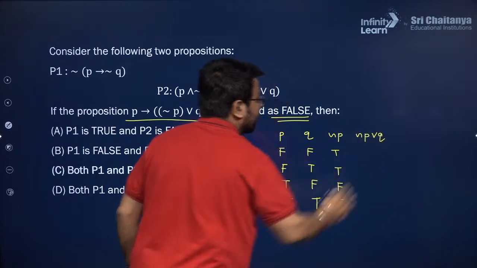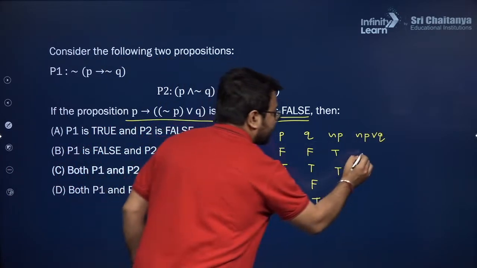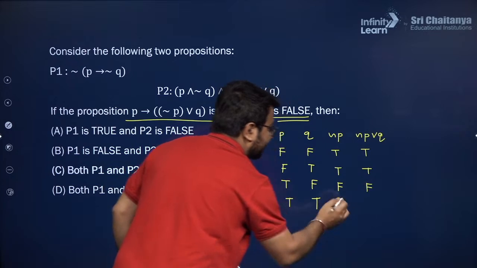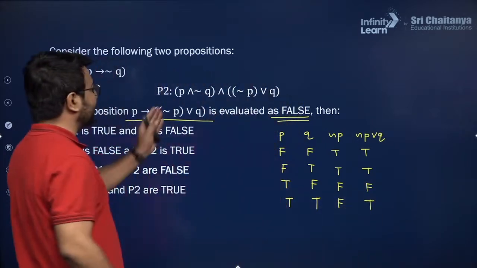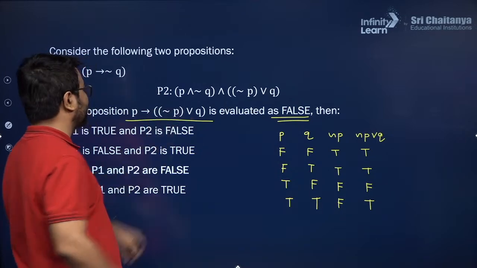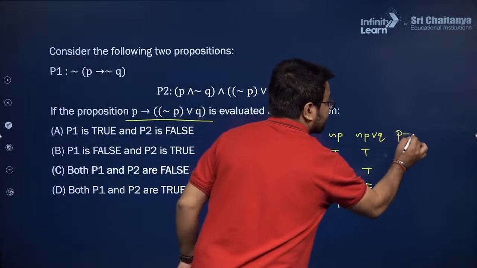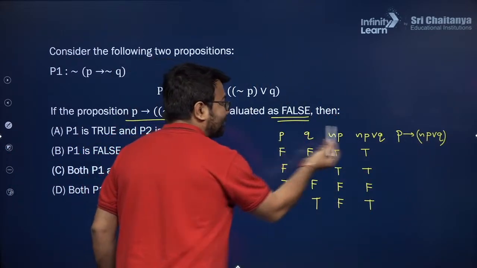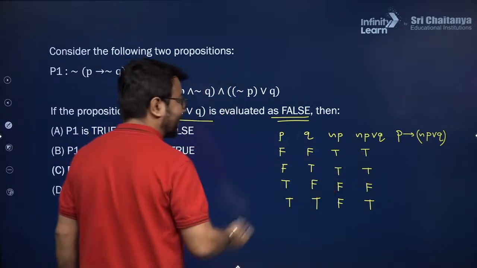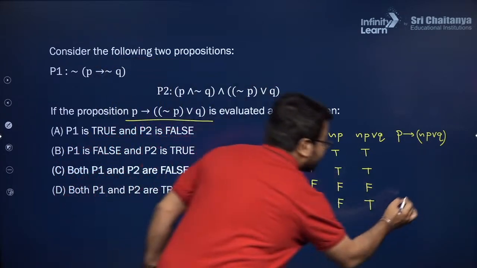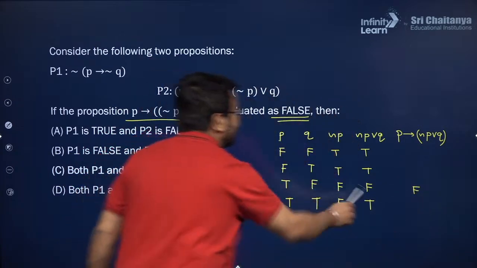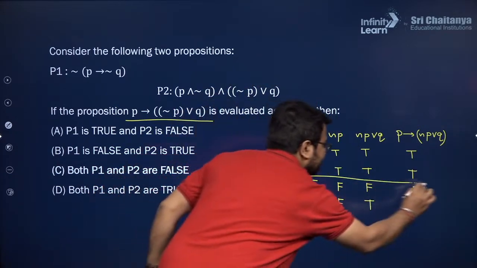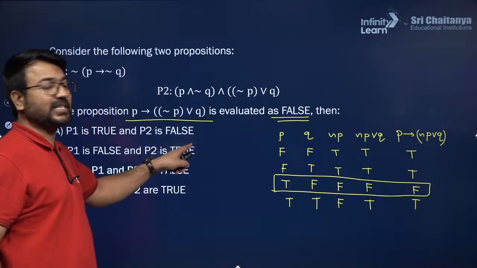Then it is negation P or Q. In this particular situation, true or false will be true. Then true or true will be true. F or F will be F itself. And F or T will be true. I hope you are able to understand how I have written negation P or Q. Next it is P implies negation P or Q. So F implies T, F implies T, T implies F. T implies F will only give me F, and T implies T gives T. So in every other case, I will get T.